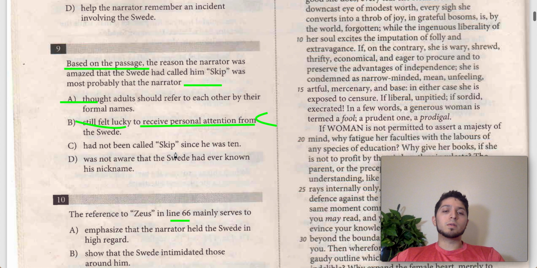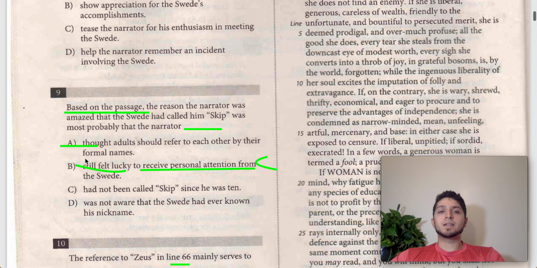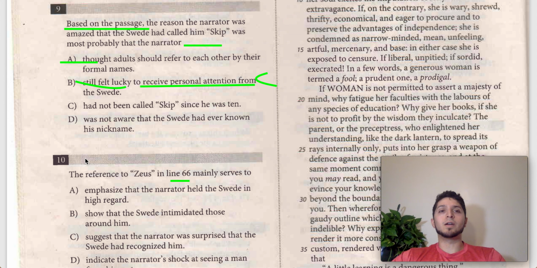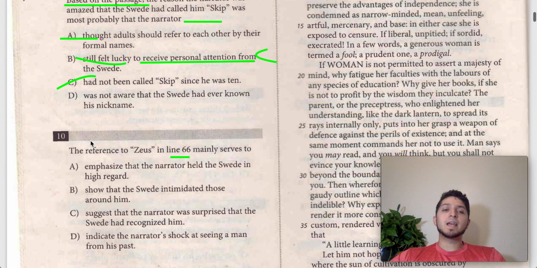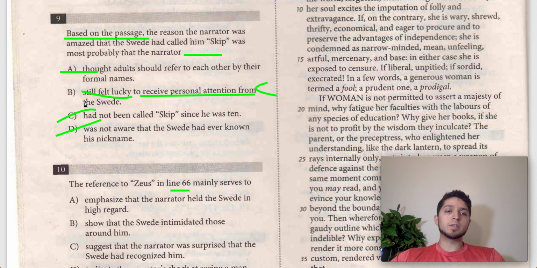C says he had not been called Skip since he was 10. This is possible, but nowhere in the passage, especially in the lines we looked at, does it say that he hadn't been called Skip since he was 10. All it says is that he was amazed that the Swede recognized him using that personal nickname, so let's get rid of C. D says the narrator is amazed because he was not aware that the Swede had ever known his nickname. This is wrong because when he was 10, the Swede already called him Skip, so the Swede did know his nickname in the past. D is wrong as well. That leaves us with answer choice B as the correct answer for question number 9.